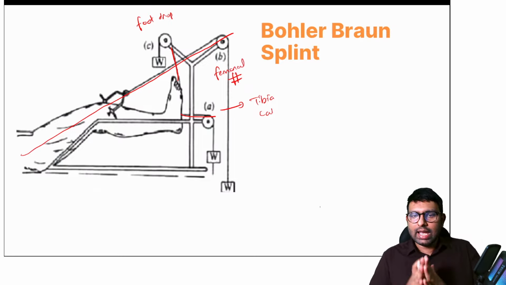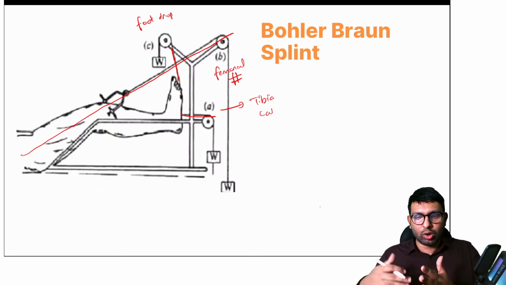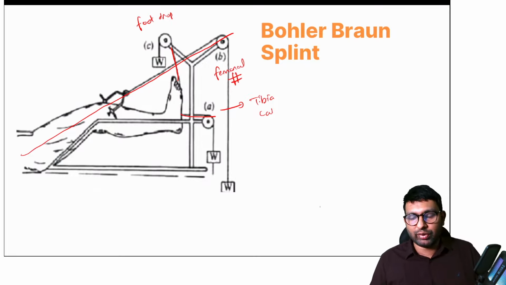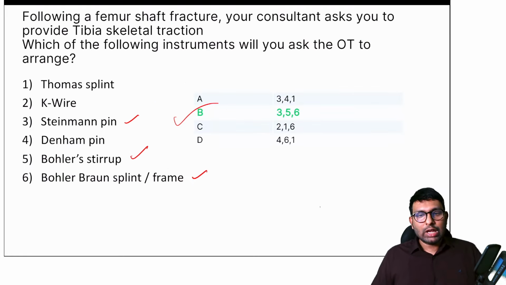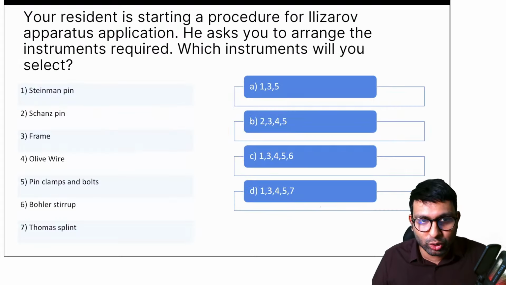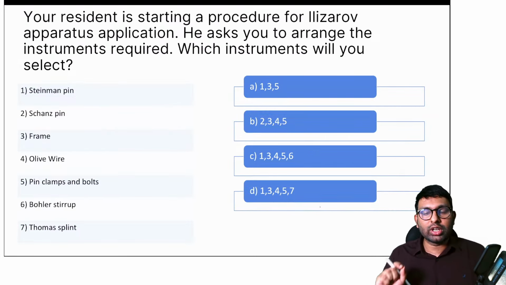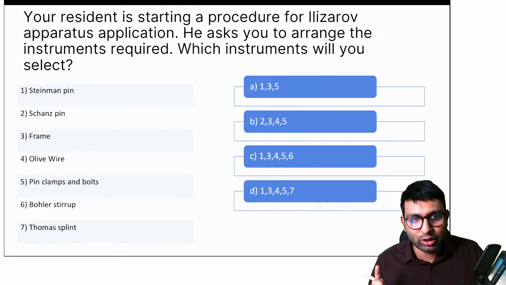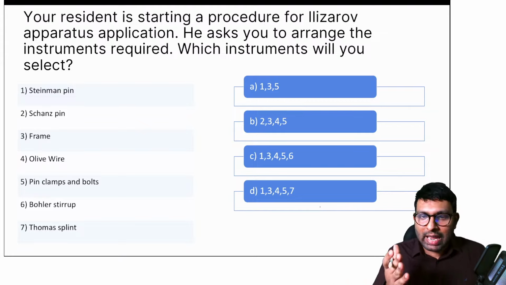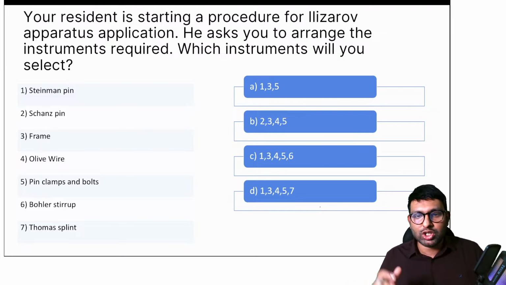Okay, the advantage is ease of immobilization. You can keep it here, and also varied angles of pulleys, which will give you different kinds of traction. Okay, so this was a question that was already asked. So they can ask a question similar to this using another implant. So look at this question here. This is talking about an implant that is called Ilizarov's apparatus, and I'm pretty sure all of you have seen an Ilizarov apparatus in your hospital, or at least when you studied it in theory.